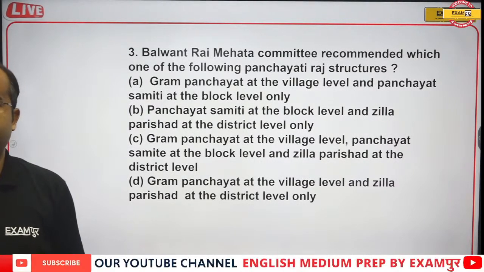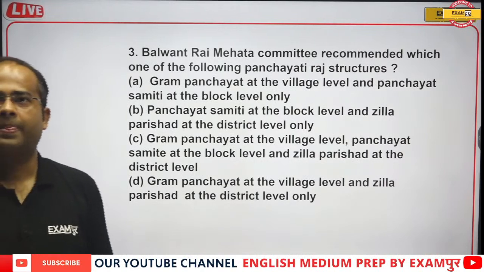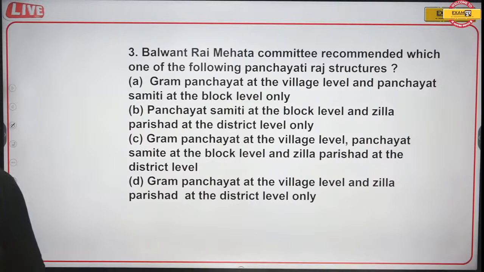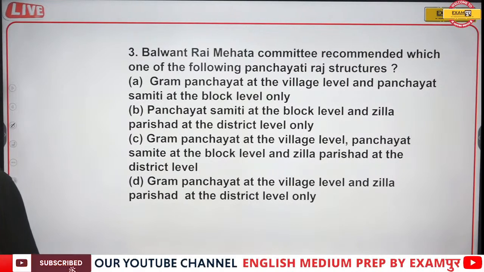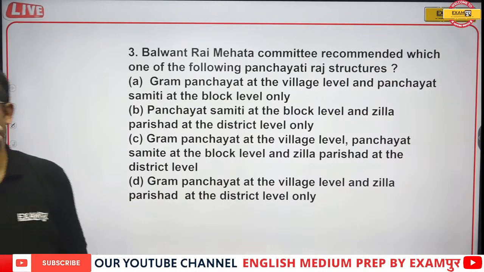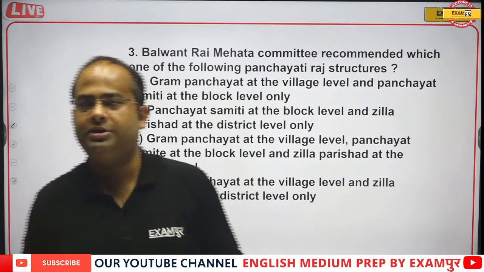Okay, let's see the correct answers, guys. Option C. Very good.